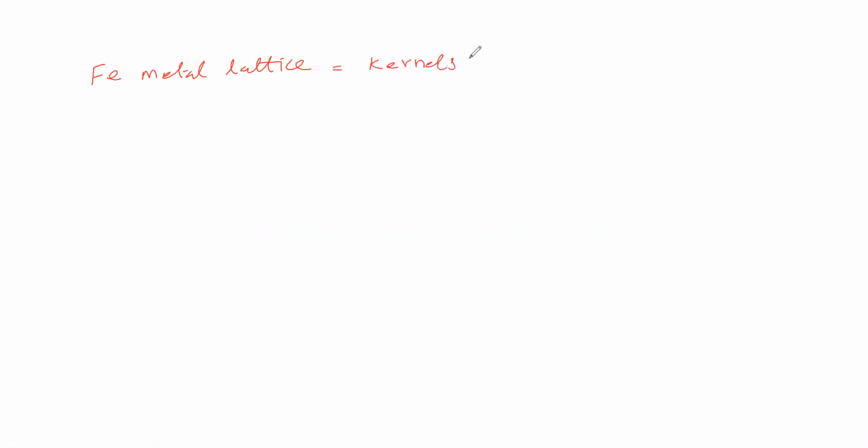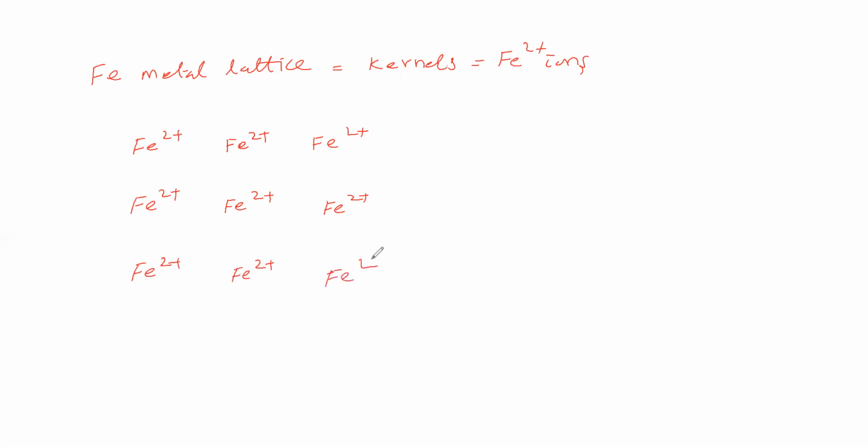Fe2+ ions are the kernels in the iron metal lattice. The Fe2+ ions will be arranged like this. Kernels take particular positions in the lattice.